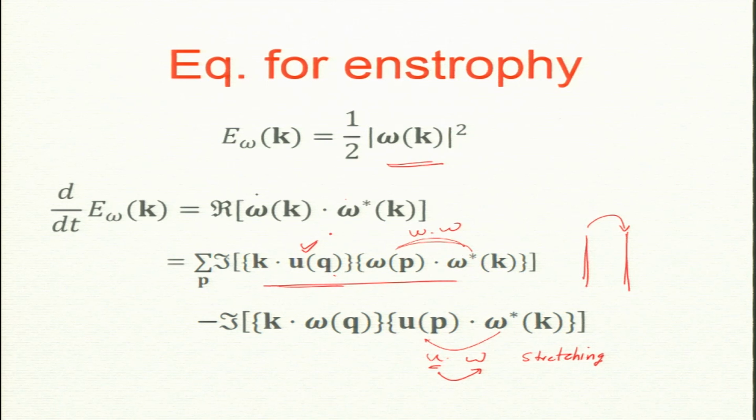So, these are interpretations one can make by looking at the structure, and similar interpretations work for the magnetic field as well. So, these are transport of the magnetic field by the velocity field, but this is stretching of the magnetic field by the velocity field. It will exchange among themselves, but overall if you look at the whole field, omega squared will not change by the transport interactions, but with the stretching interactions omega squared can change because u is supplying to omega. So, stretching, yes, we need to worry about it later.